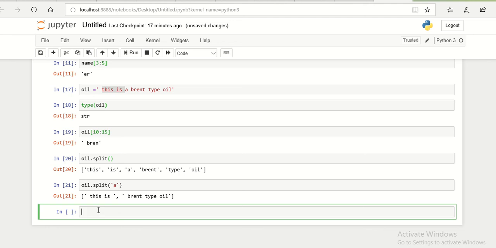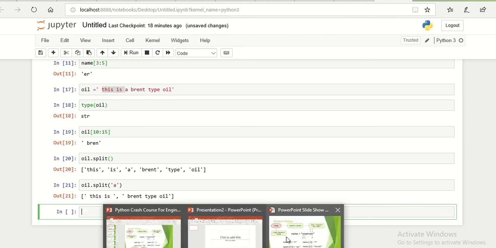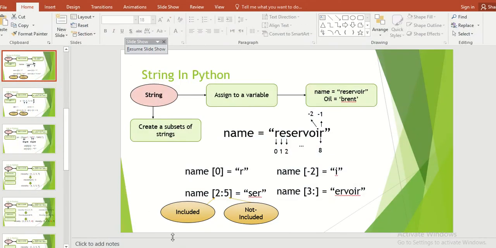So let's jump in to talk a little bit about sets here.